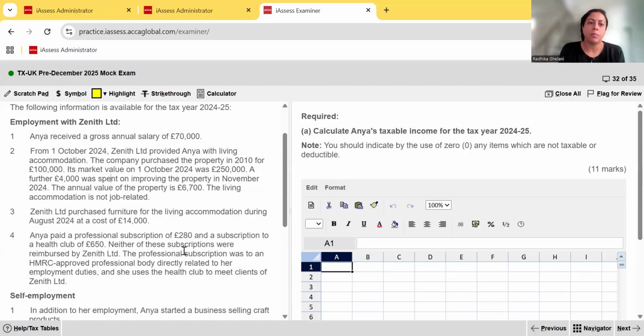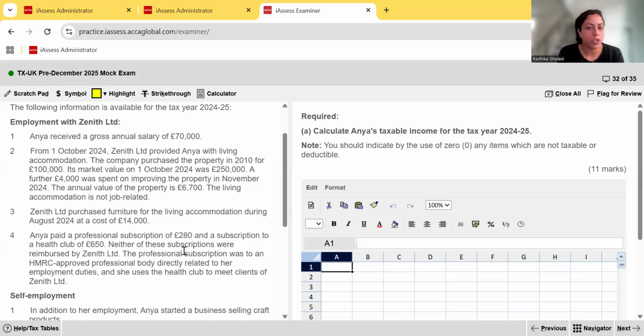Professional subscriptions, remember, you're allowed to subtract that. That's an allowable deduction in the computation of employment income. But subscriptions to health clubs are not allowed. So we'll be allowed to deduct the 280 regardless of the fact that the employer did not reimburse it, but we're not going to be able to reduce her employment income by the 650.